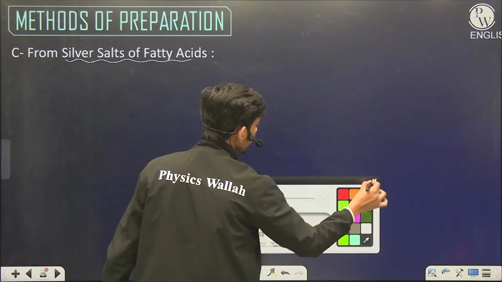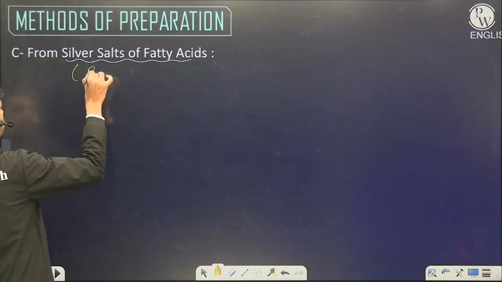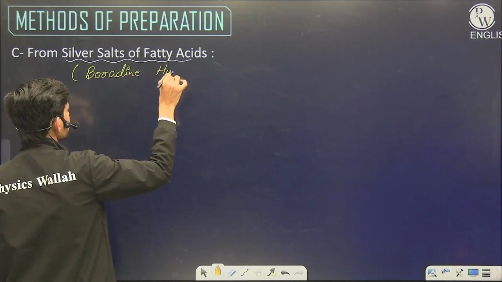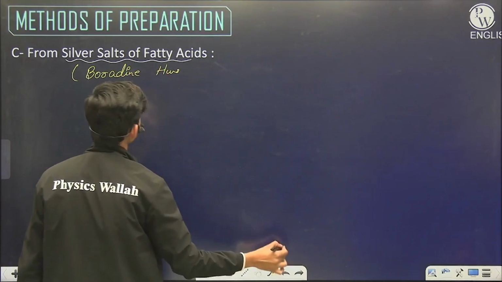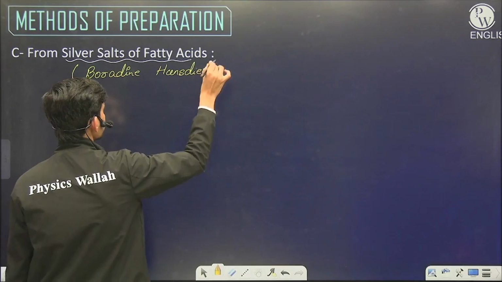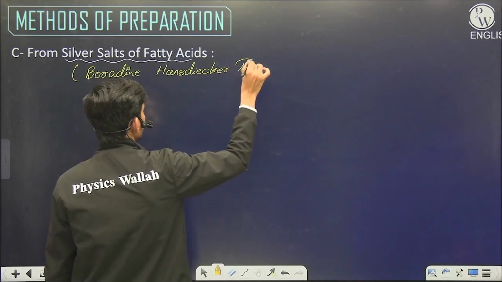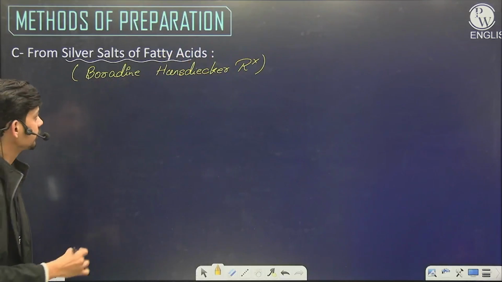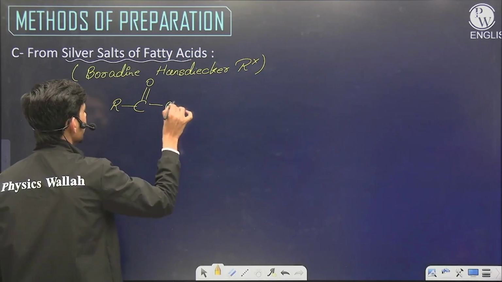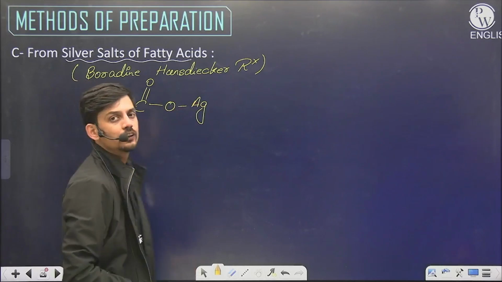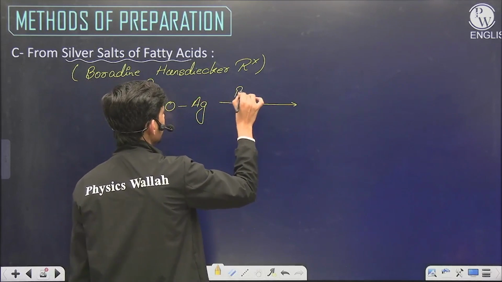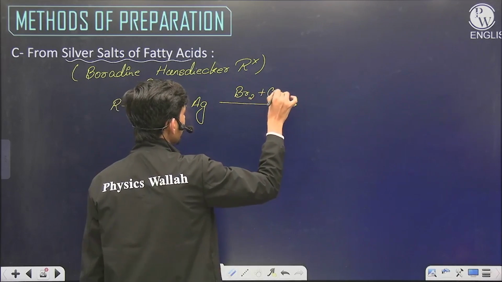This reaction is also a name reaction, called the Borodin-Hunsdiecker reaction. As this is a very important name reaction, we take the silver salt of a higher fatty acid, that means a long chain saturated hydrocarbon, and we reflux this compound with bromine in the presence of CCl4.